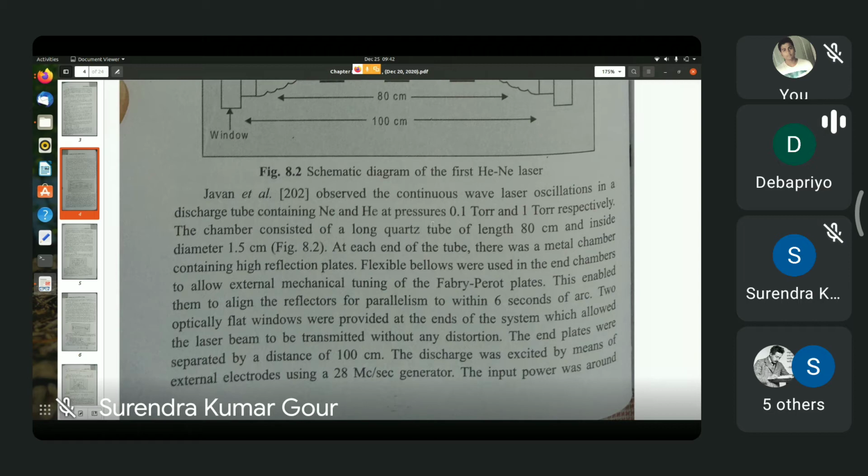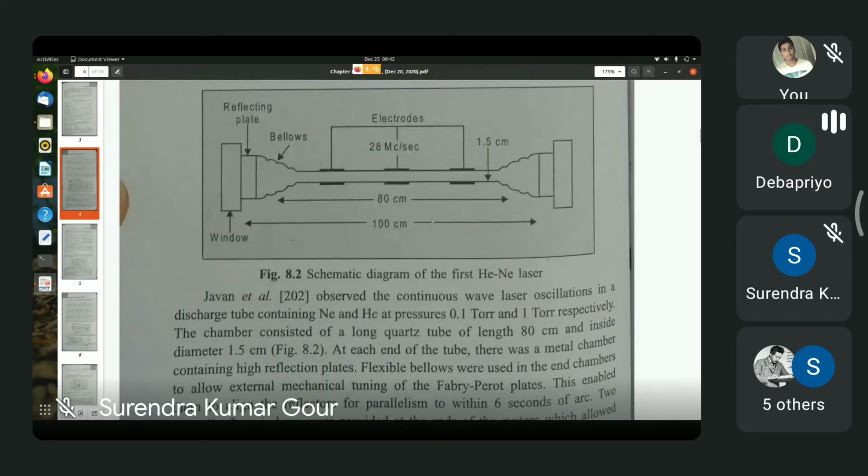Now what can happen is that the neon atom in the 3s level can collide with a helium atom in the ground state, excite it to the 1S level, and itself go down to the ground state. You don't want that, because that means that your level 3 is getting depopulated.